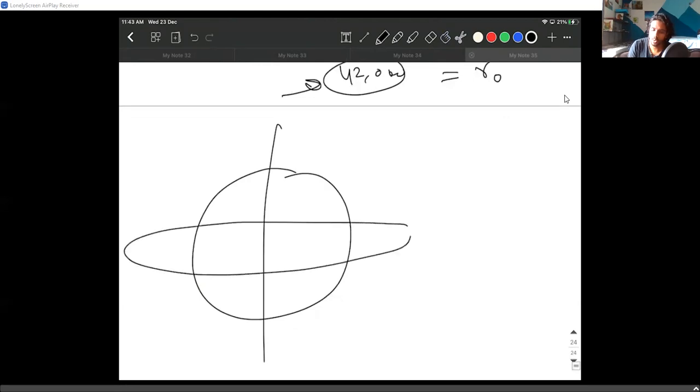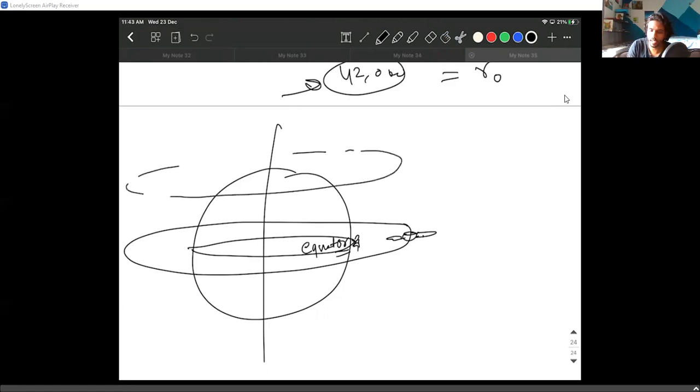Geostationary satellites only go around Earth's equator. Please remember this point. They only go around the equator because to us, they should look like they are stationary. You cannot make a satellite go around here, right? Because the gravity is acting in this direction, it won't go in an orbit like that. It has to go around the equator.